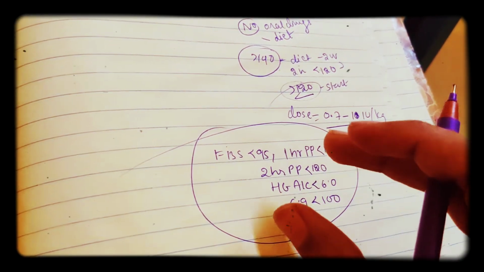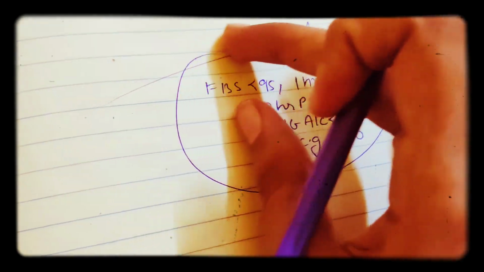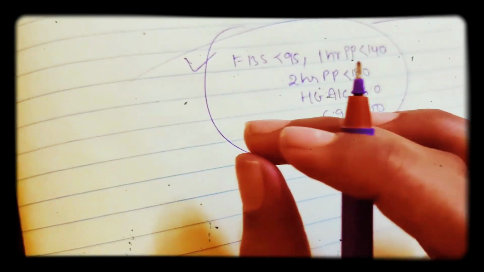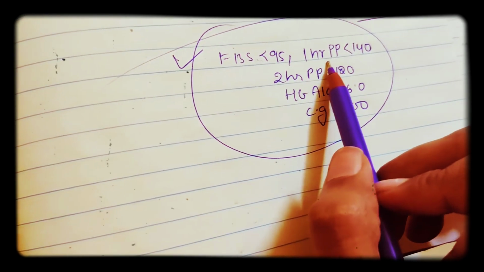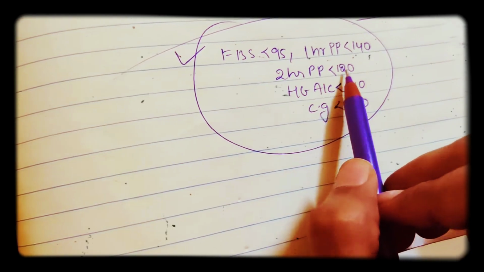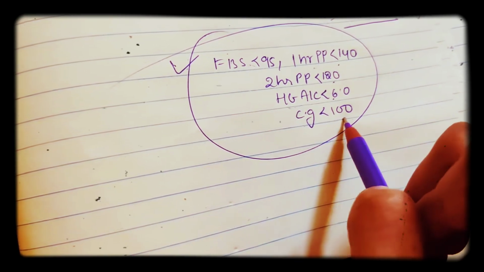These are the target for the pregnant female, the values they should have during pregnancy. These are the metabolic goals for insulin treatment.